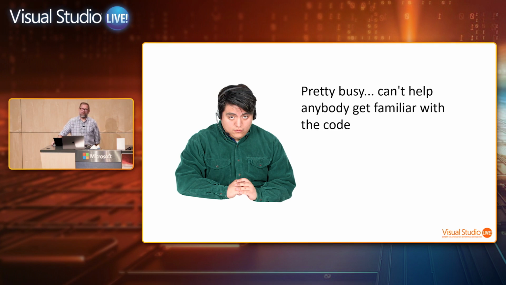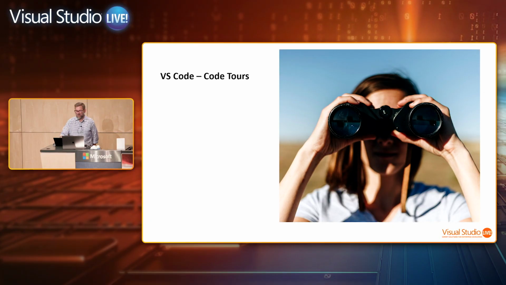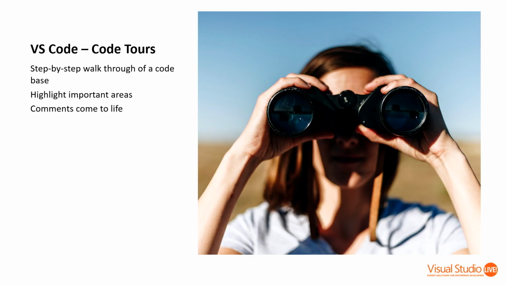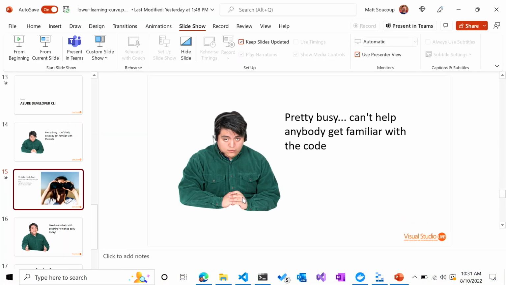It's always tough, right? When you're writing docs, it's tough to help people get going, and nobody writes good documentation. It's tough, and who wants to do it? Usually you leave it for people who are brand new to go through the code and figure it out themselves. But Visual Studio has this thing called Code Tours. It's an extension, and what it does, it gives you a step-by-step walkthrough of the code base. So it allows you to highlight important areas and lets you have comments essentially come to life. And so this actually is pretty easy to add in.